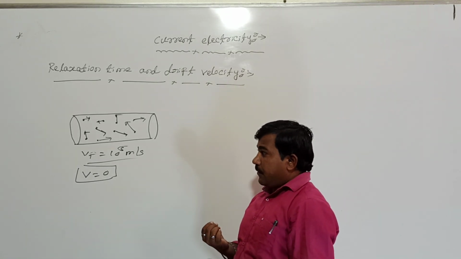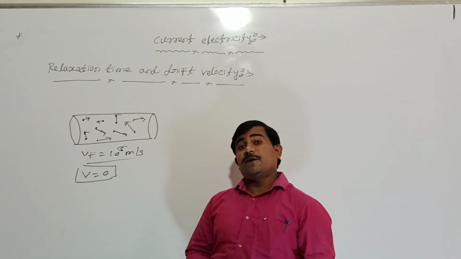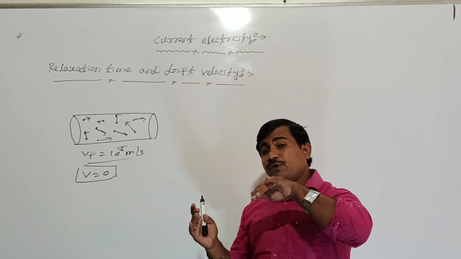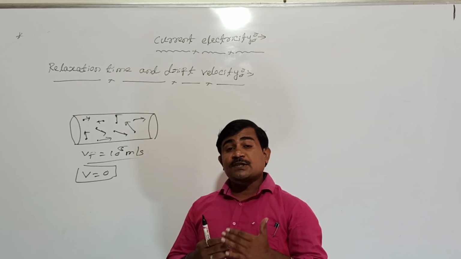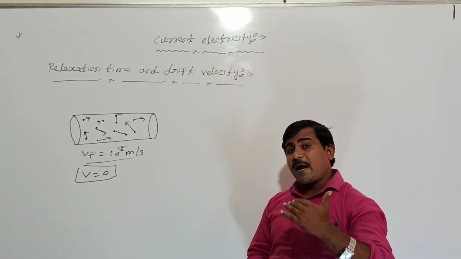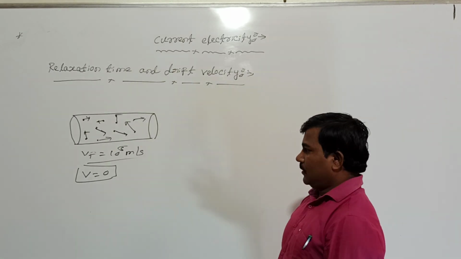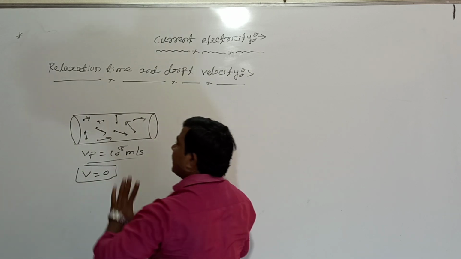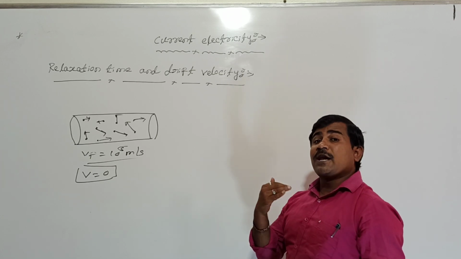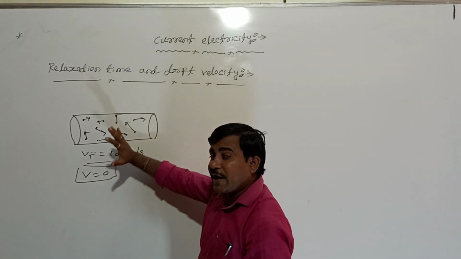Listen to me. When a potential difference is applied to this conductor, all the free electrons move opposite to the direction of the electric field. As soon as the charges move opposite to the direction of the electric field, they collide again and again with positive ions present inside the conductor. This is only in the absence of an electric field; when an electric field is applied by applying a potential difference, all the electrons collide with the positive ions again and again, and all the electrons move opposite to the direction of the electric field.